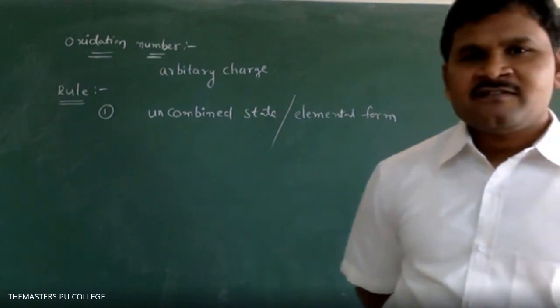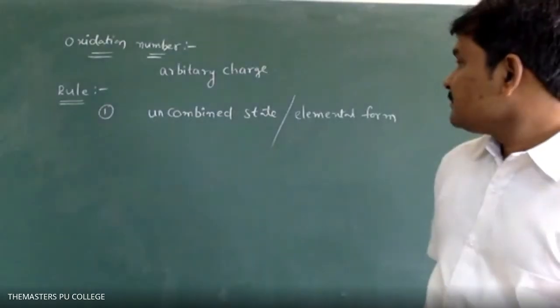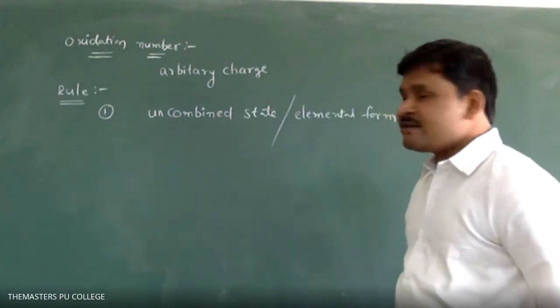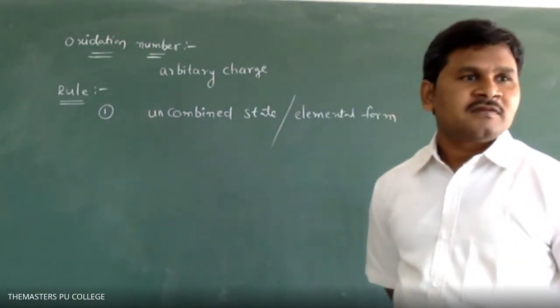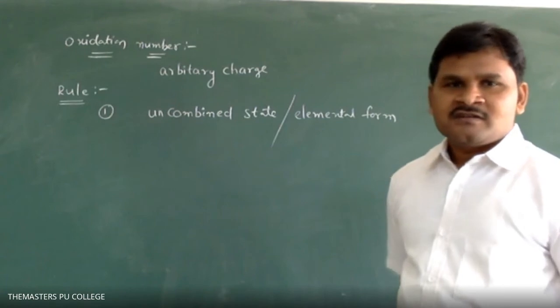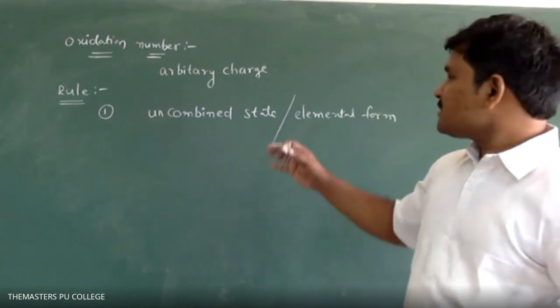Oxidation state of any atom in its uncombined state or elemental form is 0. Very, very important rule. Now I will explain a few examples.